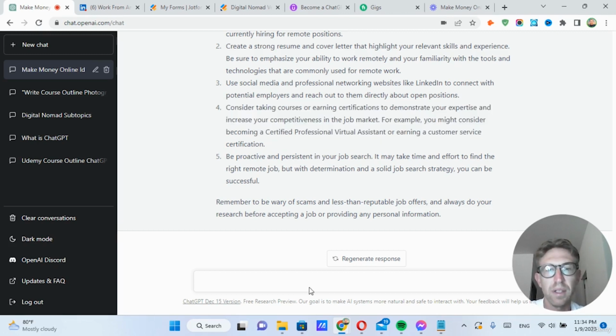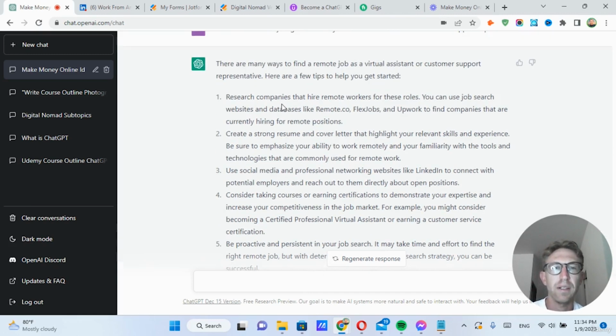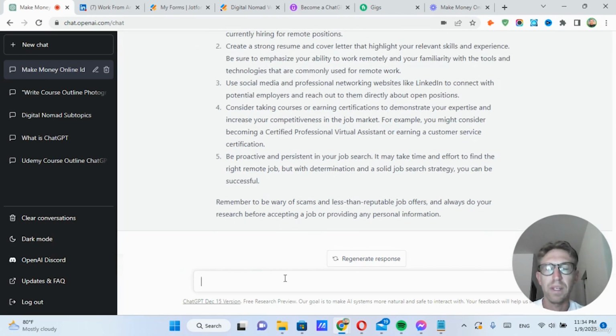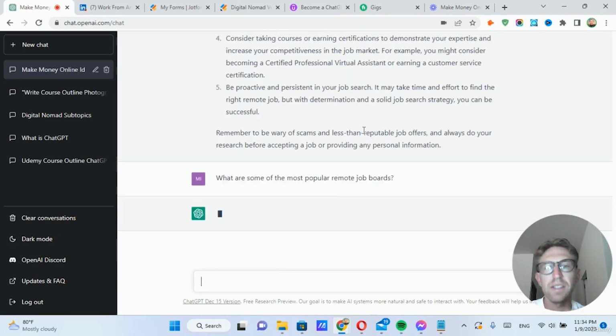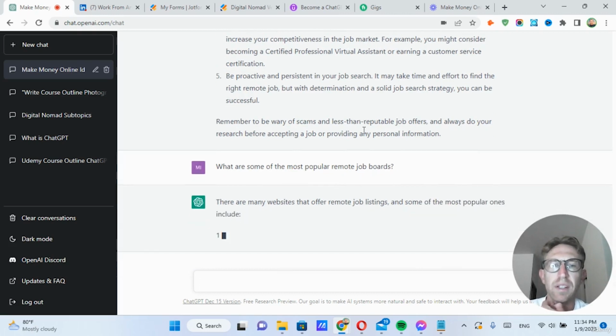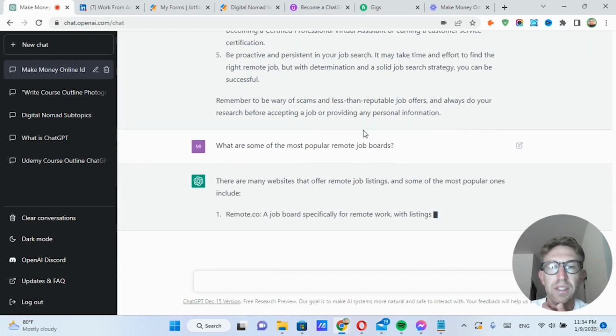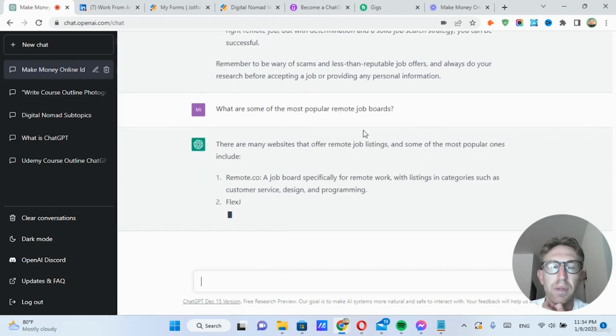Be proactive. So I would say number one is just start applying for remote jobs on popular remote job boards like LinkedIn, Remote.co, and FlexJobs. FlexJobs is actually paid. You have to pay to become a member. But we can ask it, what are some of the most popular remote job boards? There's a long list of them, probably hundreds now. And so it will just list off the top remote job boards right here.